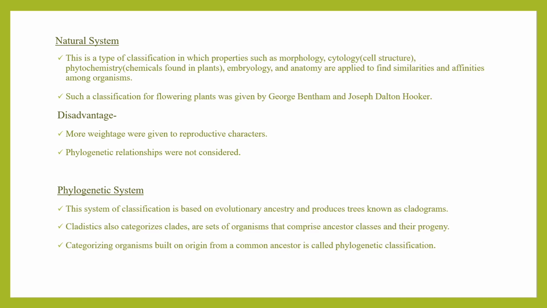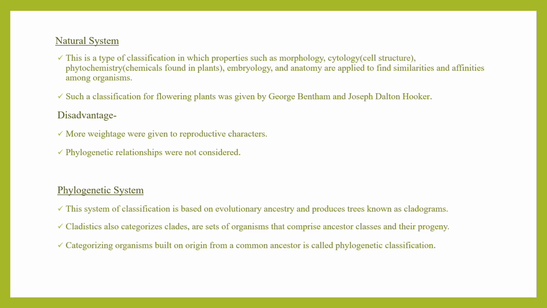This type of classification uses properties like morphology, cytology or cell structure, phytochemistry or chemicals found in plants, embryology, the evolution of embryos, and anatomy, which are applied to find similarities or affinities among the organisms. Such classification for flowering plants was given by George Bentham and Joseph Dalton Hooker. The disadvantage of this classification was that more weightage was given to reproductive characters. Phylogenetic relationships were not considered.